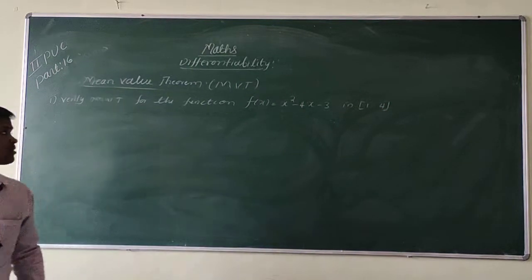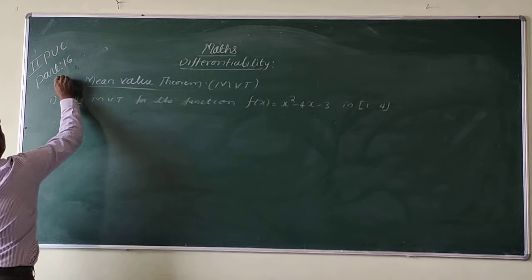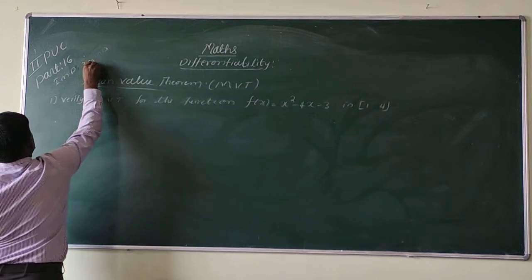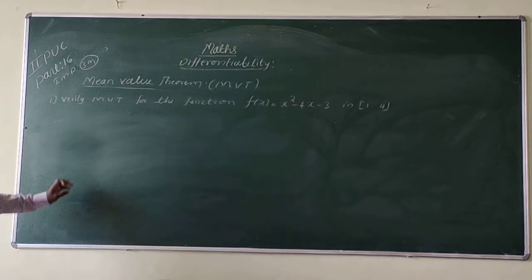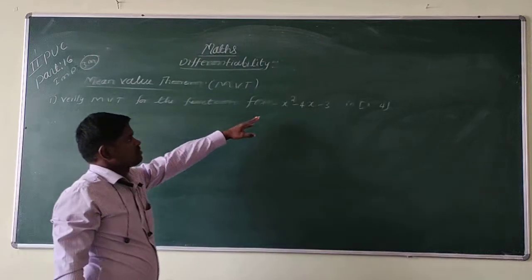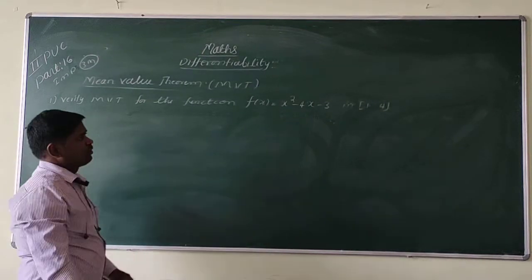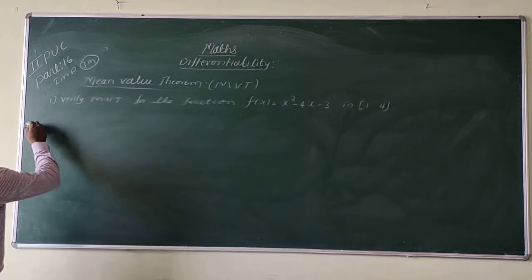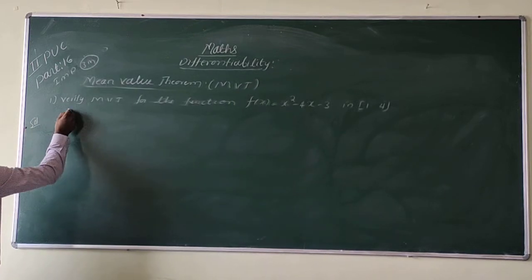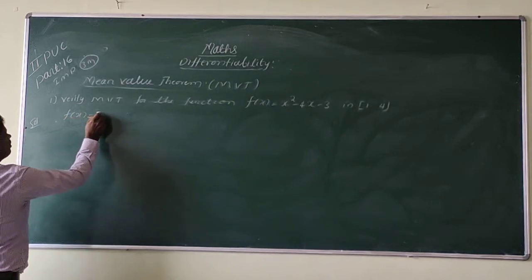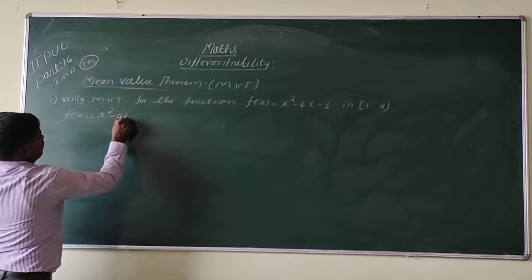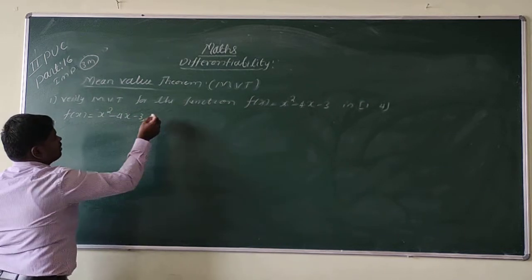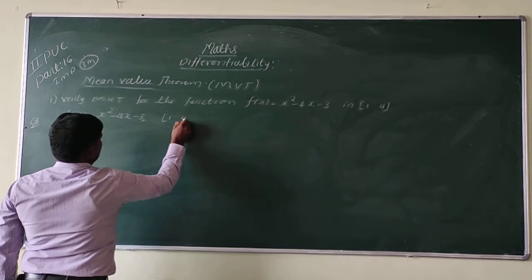Important for 3 marks. So verify the mean value theorem for the function f of x equal to x square minus 4x minus 3 in the interval 1 comma 4. So f of x is x square minus 4x minus 3. The given interval is 1 comma 4.